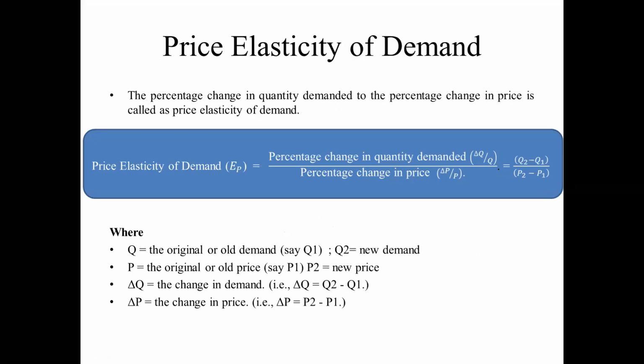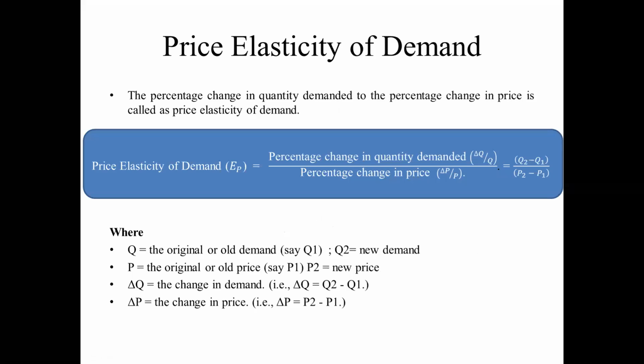We already discussed these four types: price elasticity of demand, income elasticity of demand, cross elasticity of demand, and advertisement elasticity of demand. Coming to the definition, price elasticity of demand is the percentage change in the quantity demanded divided by the percentage change in price.